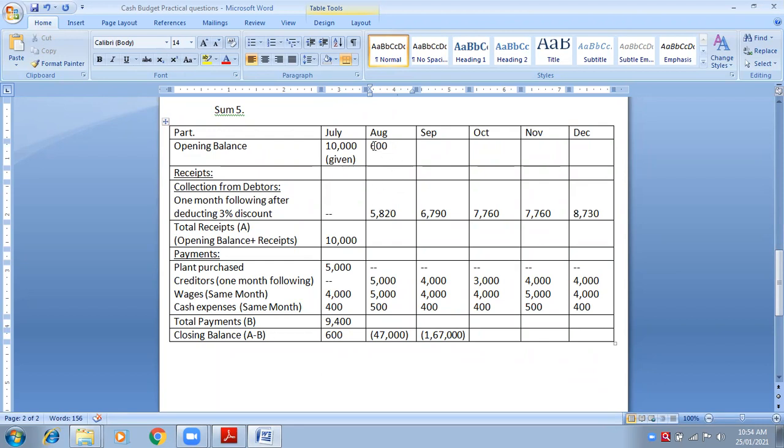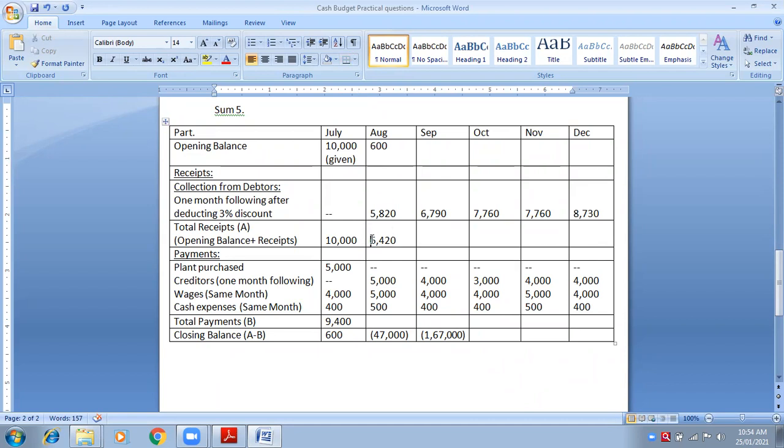What is the opening balance of August? 600. And what are the receipts of August? 5,820. So 600 plus 5,820. What is the total receipts? Now don't write, wait. You will not write. Please listen. You are not writing anything. Write it in rough, somewhere down here, or right-hand side, or left-hand side with pencil, just to remember it is 6,420.